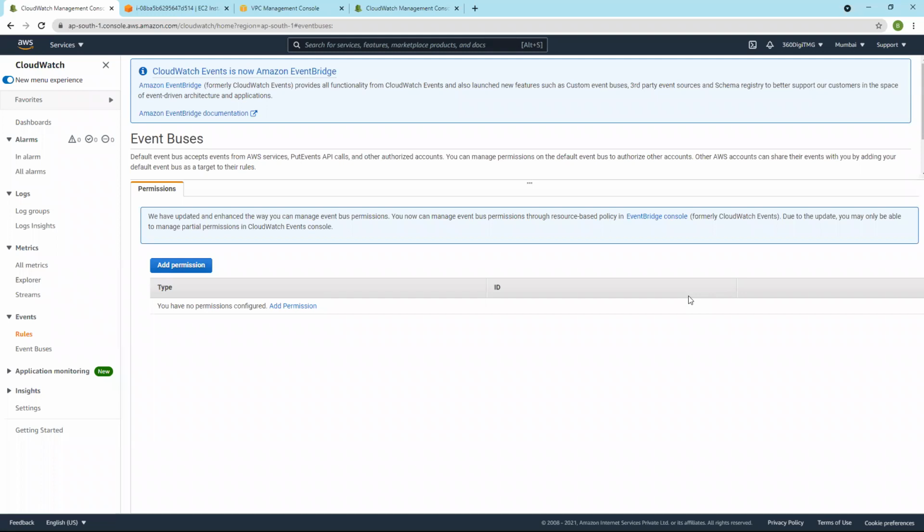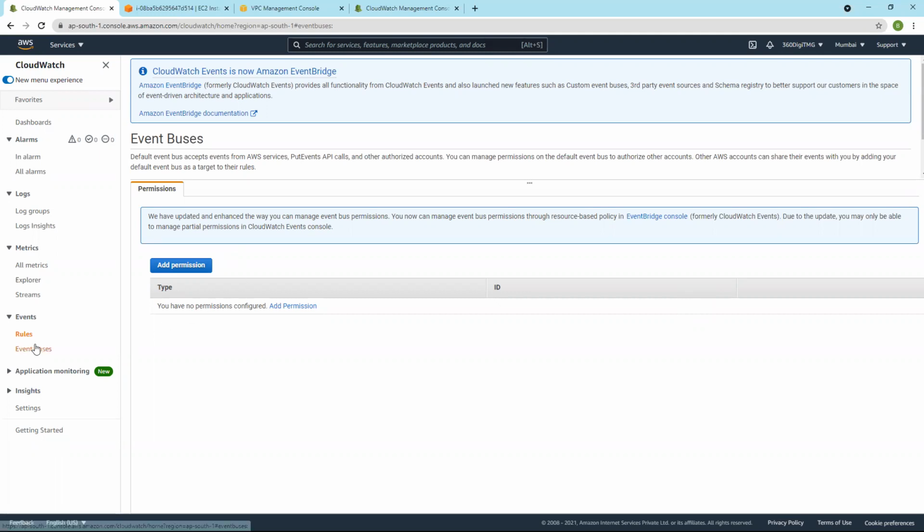However, if my organization is using multiple AWS accounts and they want to monitor metrics and events happening in this, then I have to create an event bus and add permission to them here.